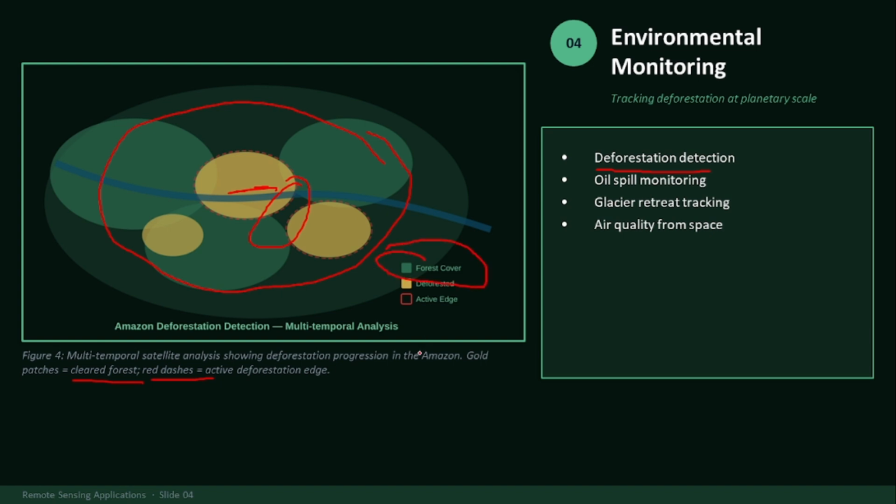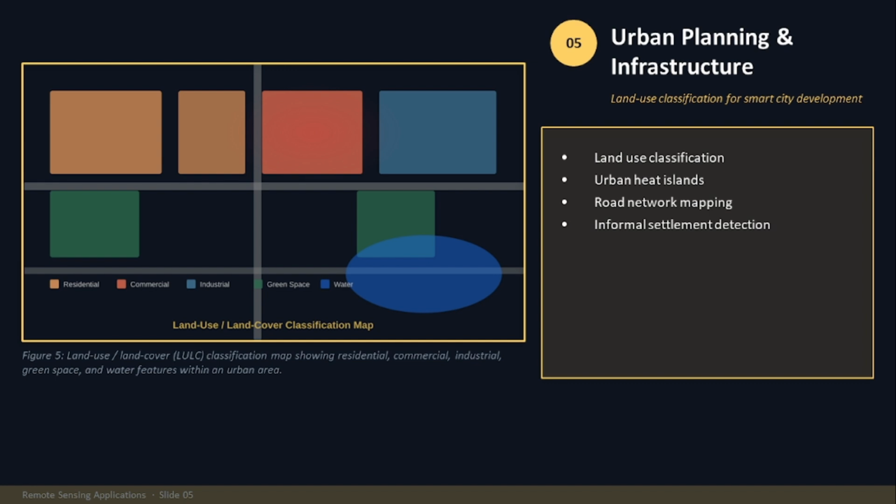Now moving on to the next one, that is urban planning and infrastructure. As you already know, the human population is increasing day by day, and the urban population is also expanding. Urban structures are also expanding, so there is a need for urban planning. For urban planning, you need a land use classification map. Remote sensing helps you in developing a land classification map. It helps you detect urban heat islands.